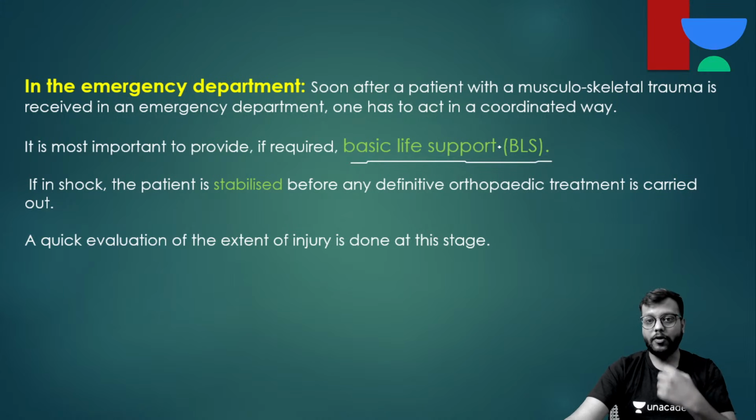Okay. Properly, you have to monitor the vitals and all. And if the patient is in shock, you have to first stabilize the patient by giving IV fluids or intubate the patient if it is necessary. Then you have to shift the patient after stabilizing for x-rays and other investigations.